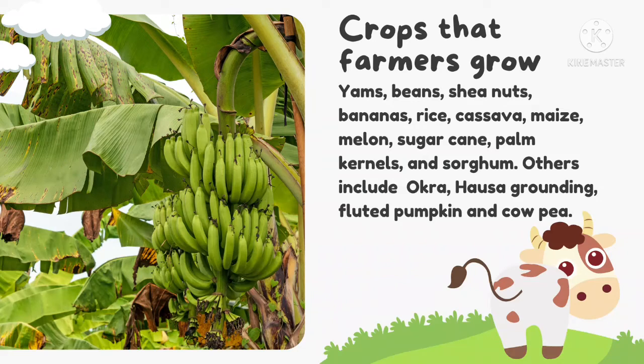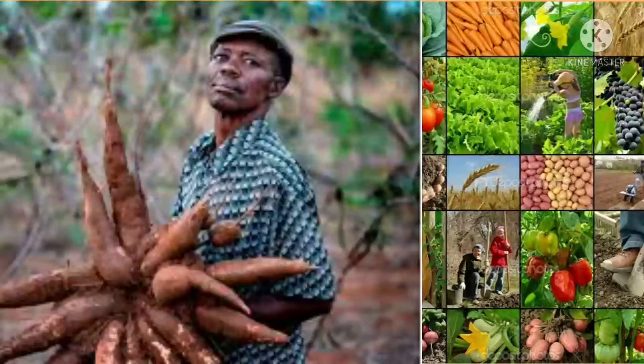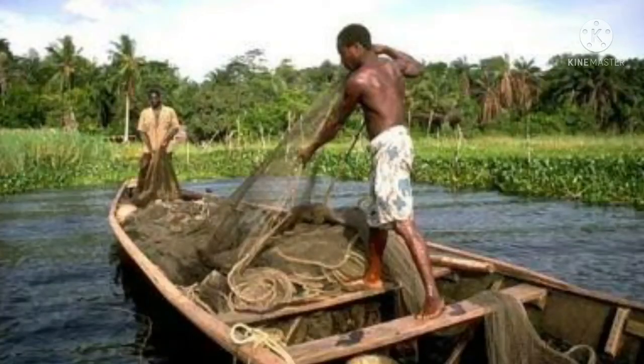Others include okra, Hausa groundnuts, fluted pumpkin, and cowpea. You can see the image of this farmer and his harvest. Okay, this is a cassava tuber, and then other vegetables and grains that farmers harvest. This is the image.